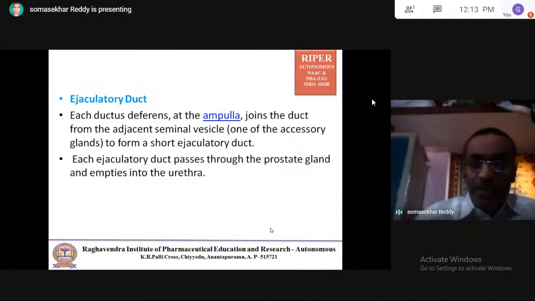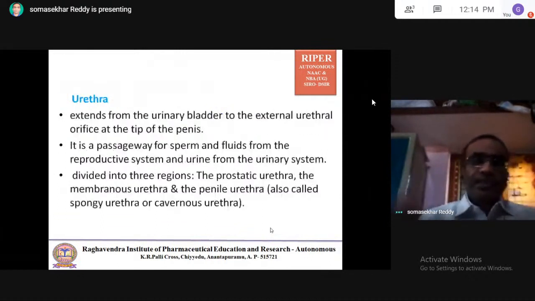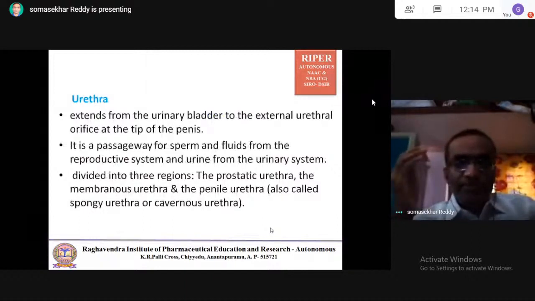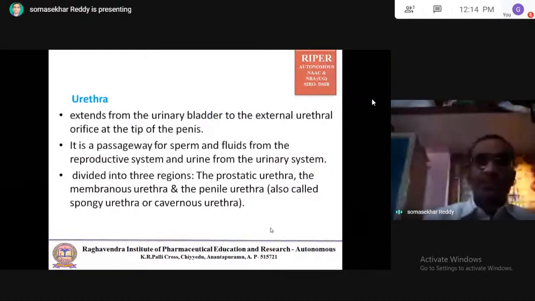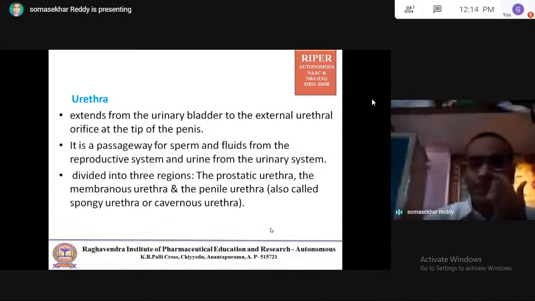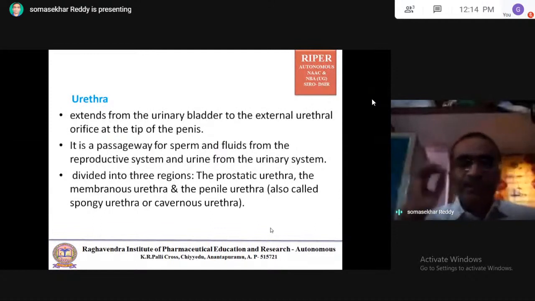And empties into the urethra. Coming to the next, the urethra extends from the urinary bladder to the external urethral orifice at the tip of the penis. So starting from the urinary bladder, it ends with the external urethral orifice at the tip of the penis.